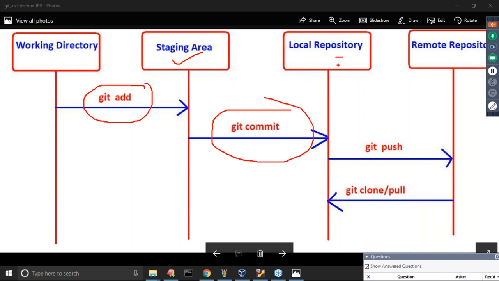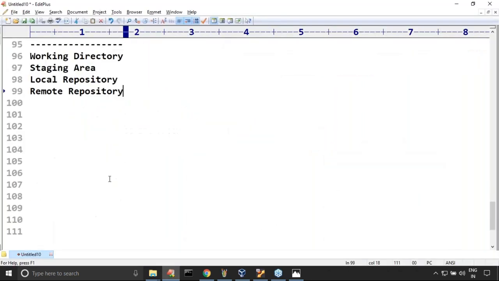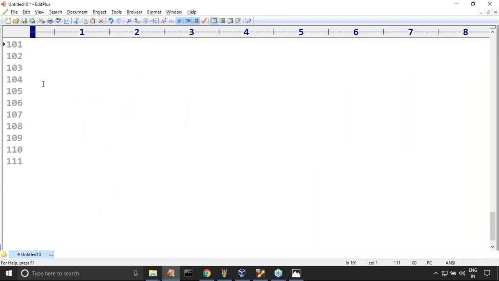To save your work to the remote repository, git push. To create a local repository from the remote repository, git clone. To get updates from the remote repository to the local repository, git pull is the command. We discussed all this in detail, but more repetition is highly recommended so that the points are injected in your mind.